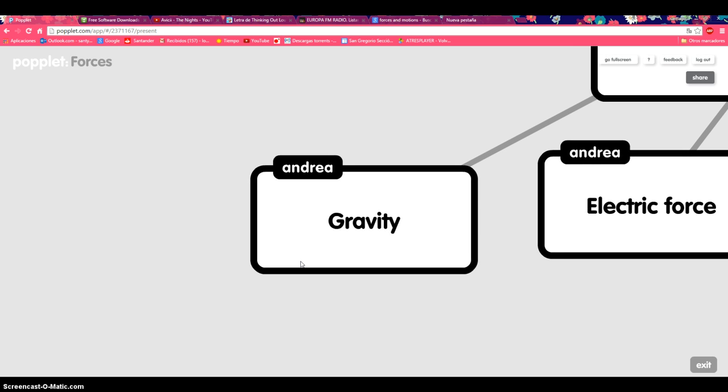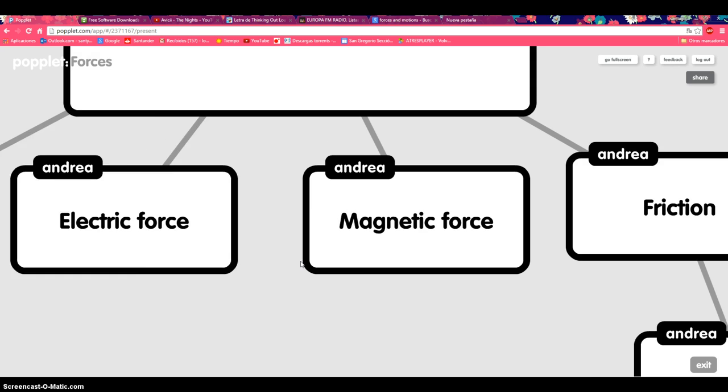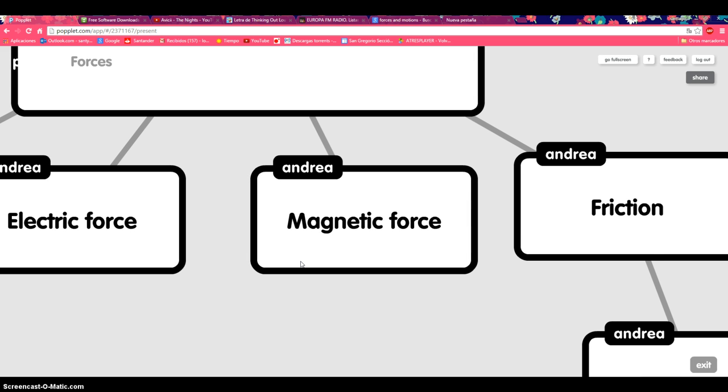Gravity is one. This force makes objects fall to the ground. If we throw an object into the air, gravity pulls it to the ground. Electric force. This force is found between electrically charged objects. Electric force can attract or repel. Magnetic force. This force affects magnets and some metallic objects. Magnetic force can attract or repel.